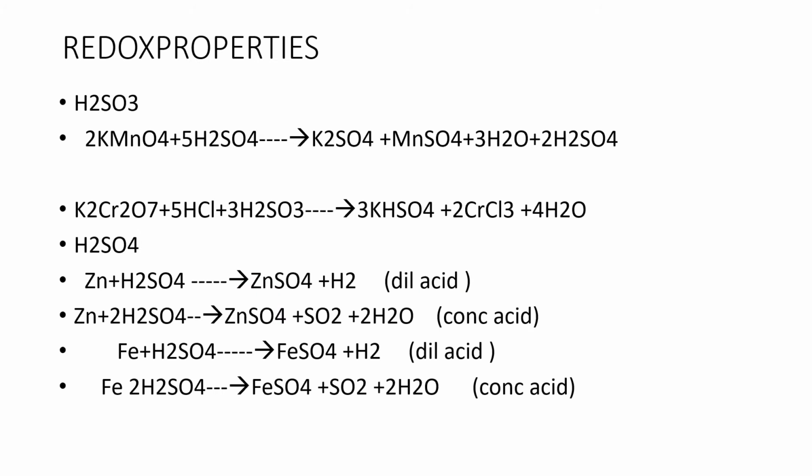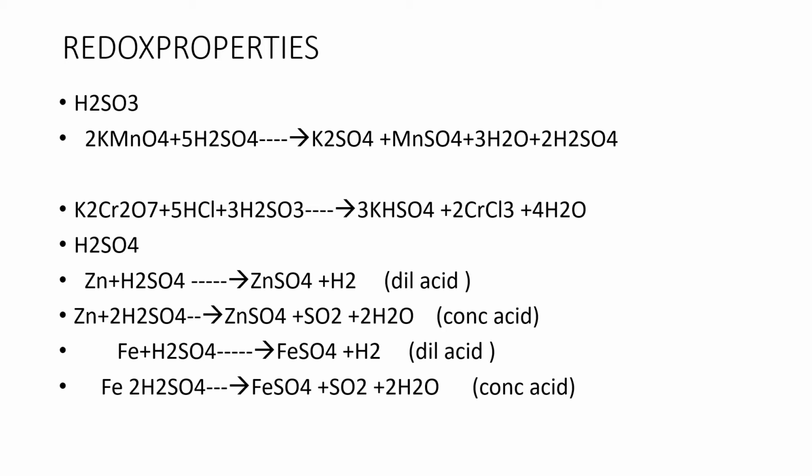Now, redox properties of oxyacids of sulfur. As you know, reduction and oxidation play an important role in chemical reactions. Reduction means gain of electrons. Oxidation means loss of electrons, which you already came across in lower standards, along with reducing agent and oxidizing agent.